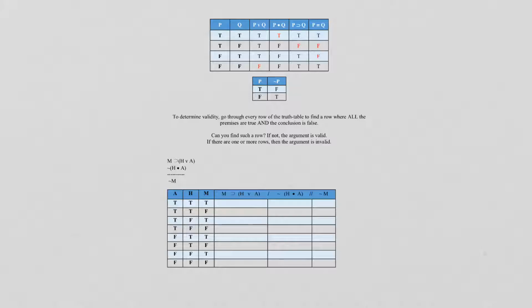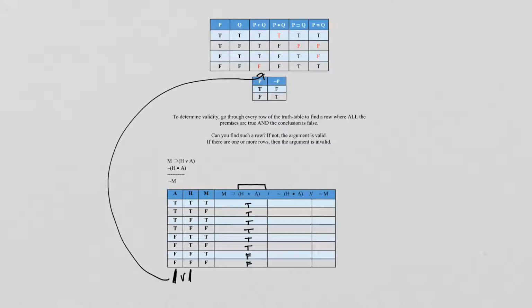So we have M over here, and M is right next to it. I don't see why I would need to copy that down. So H or A, let's work on that right there. So we have H here, and we have A here. I think we can just look over there and do this. So we can have true, true, true, true, true, true, false. And again, I'm just looking at the H column right here, the A column right here, and I'm bringing them together with the wedge.